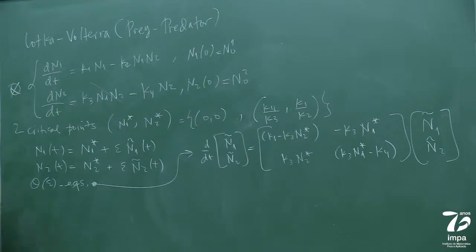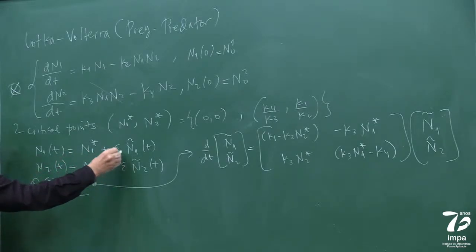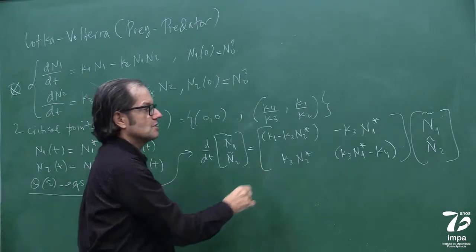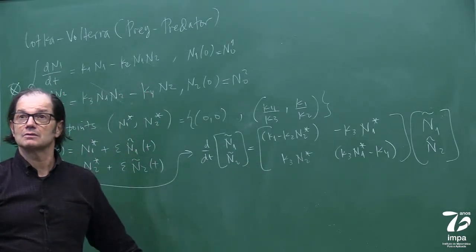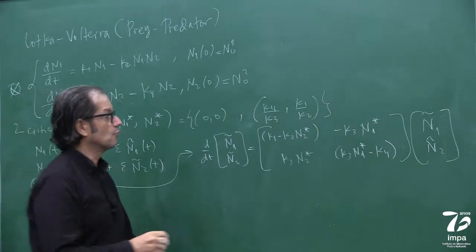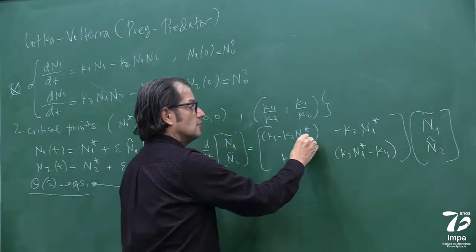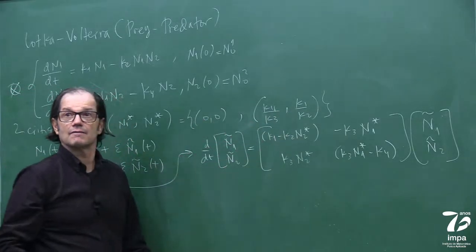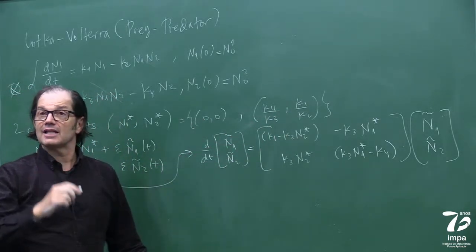So look, now what I'm doing here is an educated linearization. Here it's a little bit of a brute force one. Here's an educated linearization because I'm trying to look at the order epsilon terms near this critical point. I get this super simple system of ODEs. Okay, and now I have two choices for this simple ODE. I can put N1, N2 star either 0 or this guy. Okay, let's put 0.